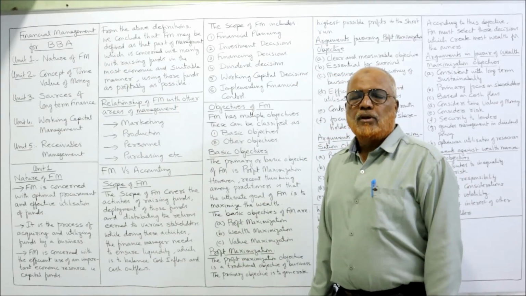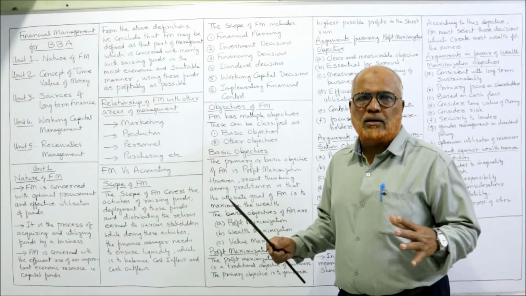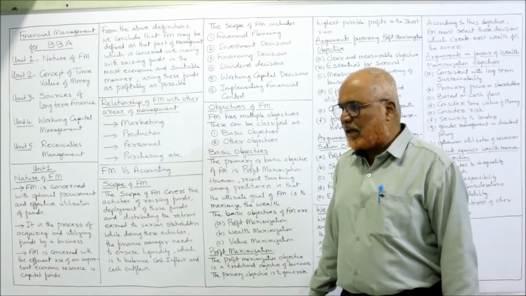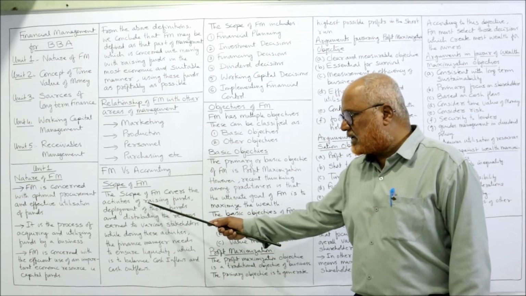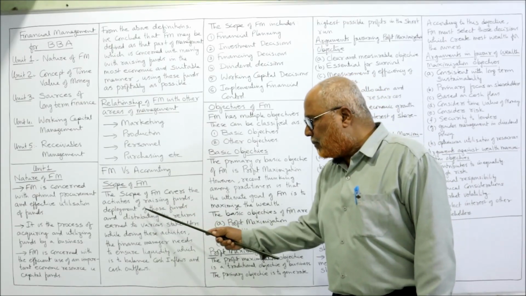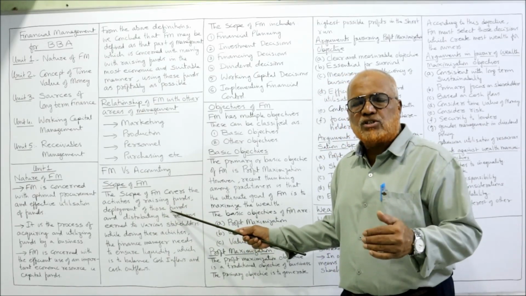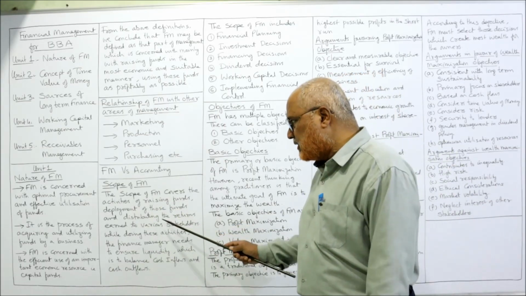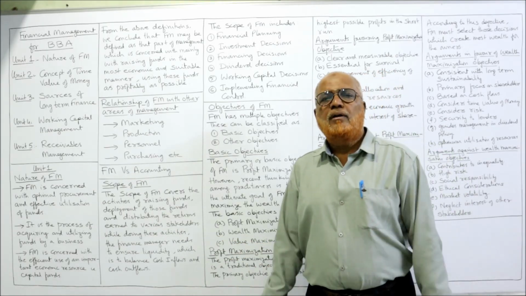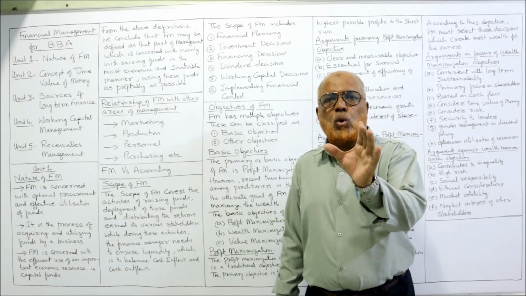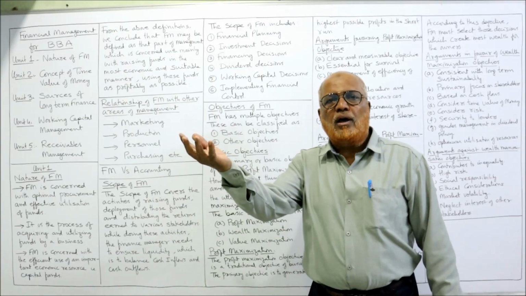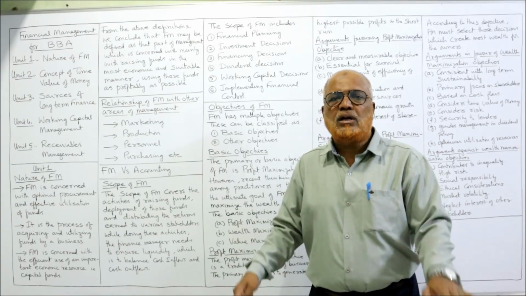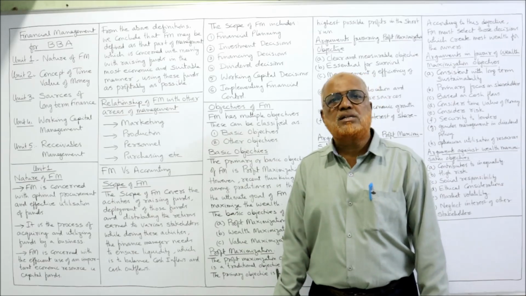Next, scope. The scope of financial management is very wide. So what are the items that will come within the scope of financial management? Now we'll study. The scope of FM covers the activities of raising funds and deployment of those funds. Raising funds means procuring the funds, and application of those funds, and distributing the returns to the various stakeholders. That means three things are covered in the scope of financial management: first of all, raising the funds, deployment of funds and distributing the returns to the various stakeholders.